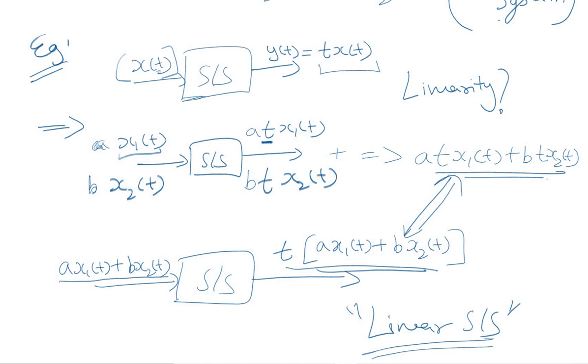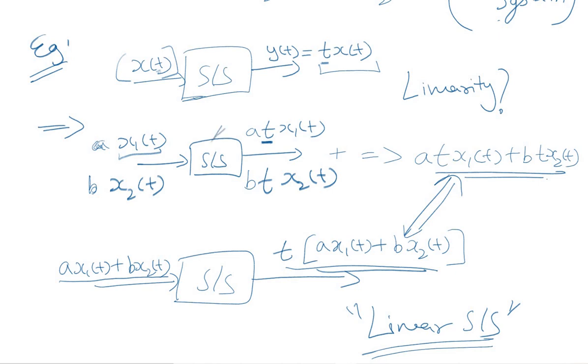I'll repeat once again this example. We are given a system whose input is x of t and the output is t times x of t. So the function of the system is that it multiplies the input signal with the independent variable t. That is the function of the system. Now let us see how we identify the linearity of the system.